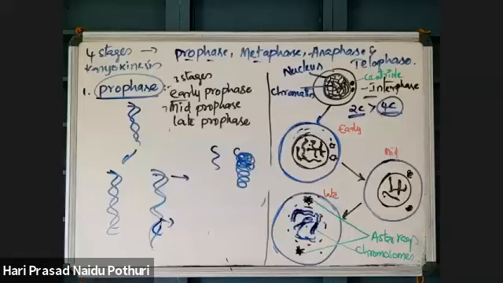Chromosomal arms, which means chromatids, split except at the centromere to form two chromatids for each chromosome.